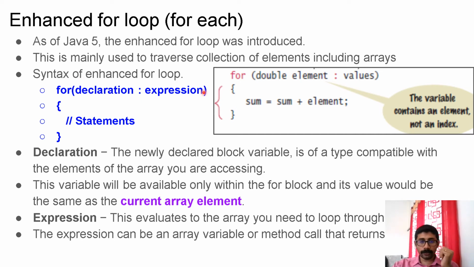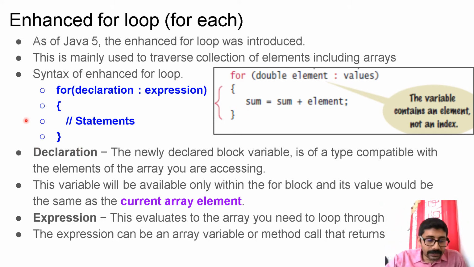Syntax of the enhanced loop: for keyword, then one declaration, colon, expression. In the case of normal for loop, it is for initialization, semicolon, condition, semicolon, updation. That was the syntax. But in the case of enhanced for loop, declaration, colon, expression. Then the body of the for will come. So here we have an example.